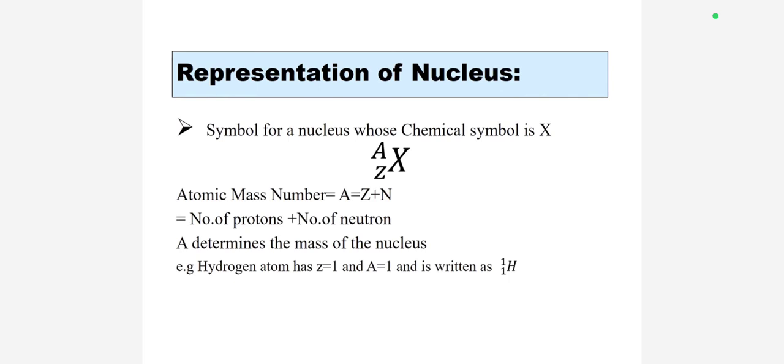And then representation of the nucleus. The symbol of a nucleus whose chemical symbol is X: the upper side A is the atomic mass number and Z is the atomic number.